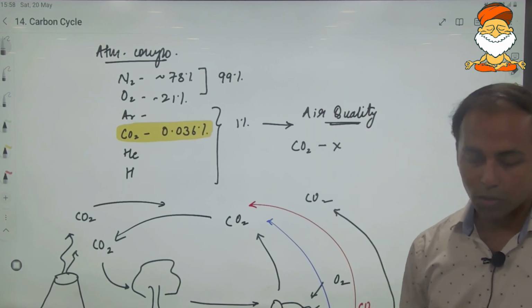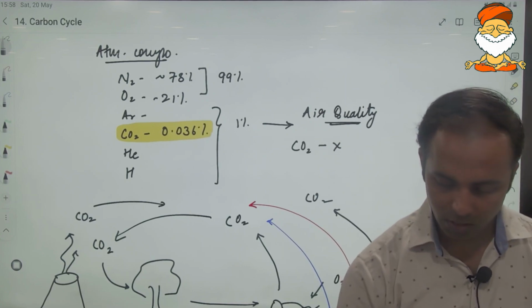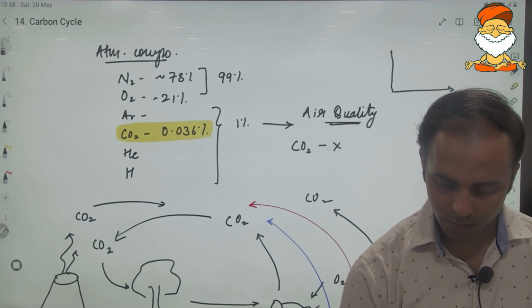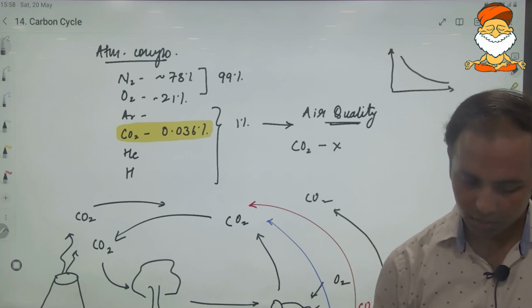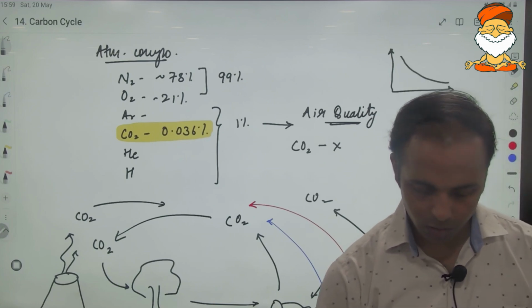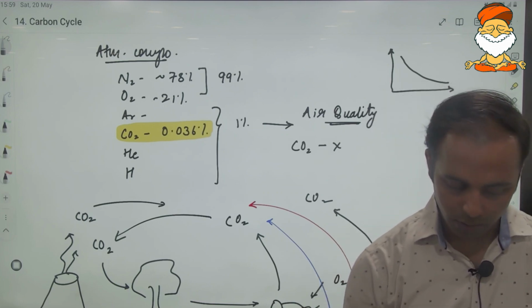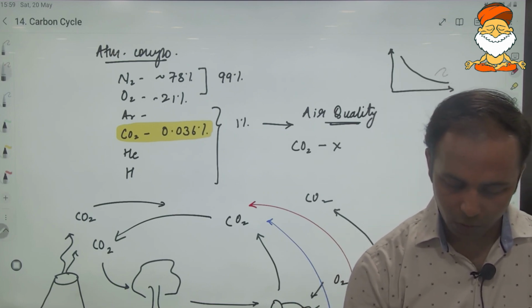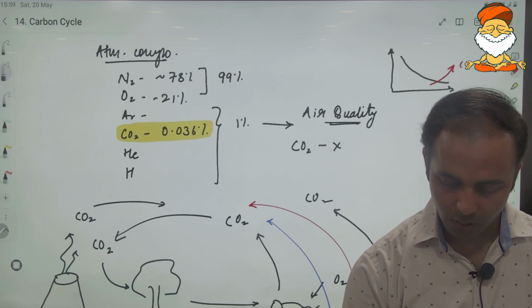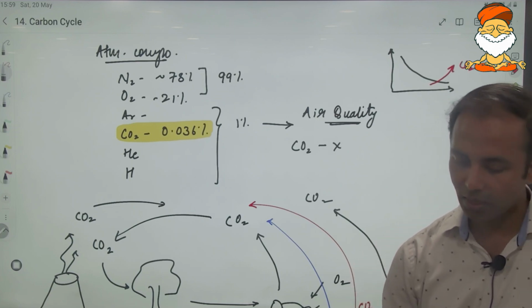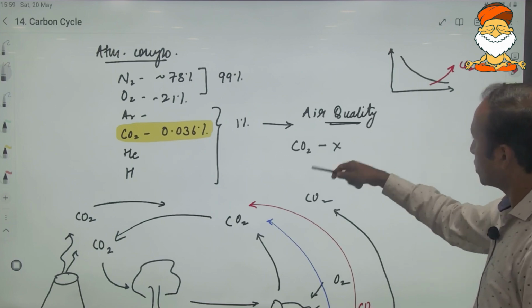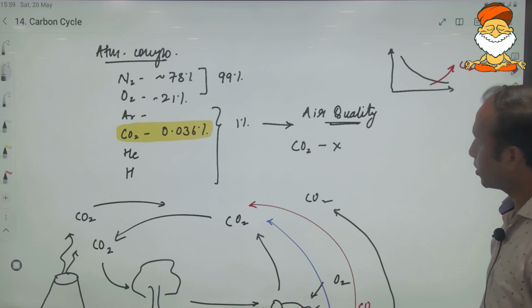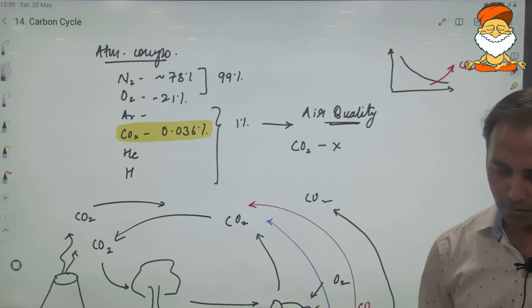That was a natural phenomenon, wherein carbon dioxide went from very high to 0.036% today. But today, because of anthropogenic activity, the carbon dioxide concentration is again increasing. So it is not the natural process which is harmful, it is the anthropogenic process which is causing concern.